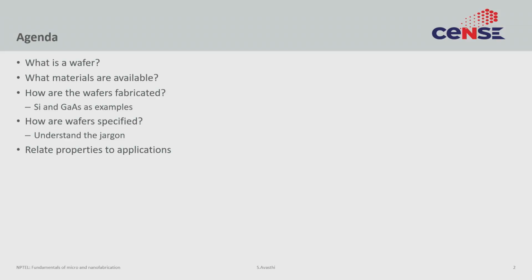So, let us get started. So, this is our agenda. We will go over what is a wafer, why is a substrate called a wafer in the first place. We will briefly discuss the various materials that are available. As you will see, while there is a lot of materials possible, for most applications a very small subset of materials or substrates is enough.